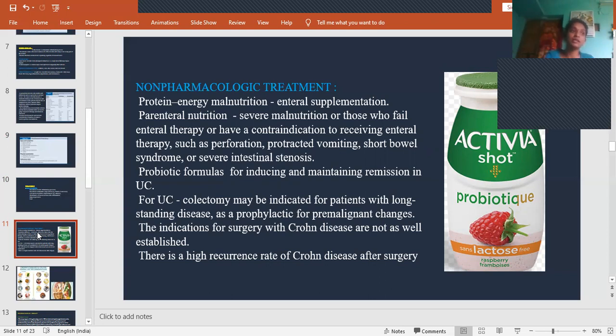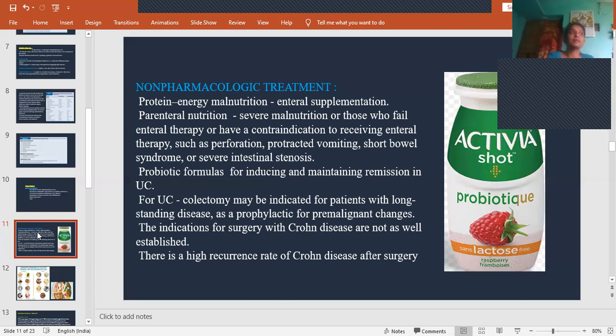That means whatever nutrients we have to provide are formulated as a parenteral medication, which is given through the IV route. That we call parenteral nutrition. That can be done only when there is severe malnutrition, and in those who fail to take enteral supplementation, in those cases we'll go for parenteral nutrition.